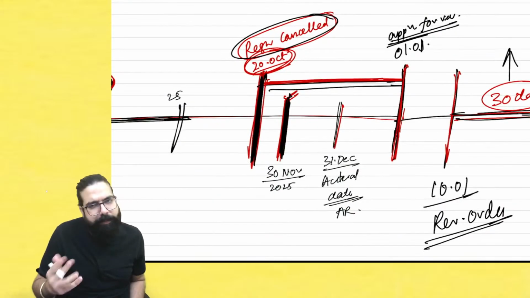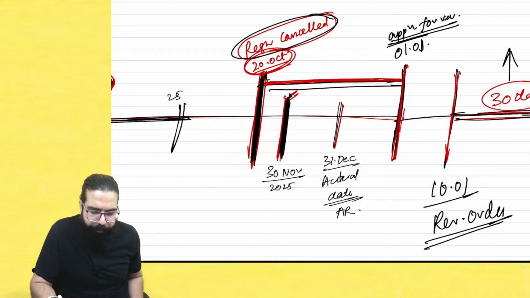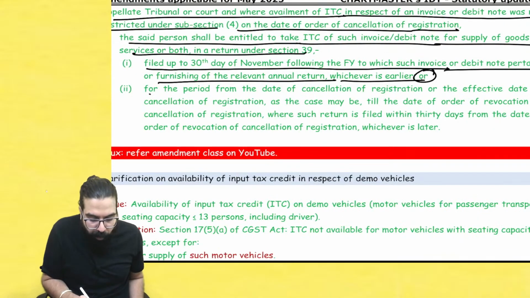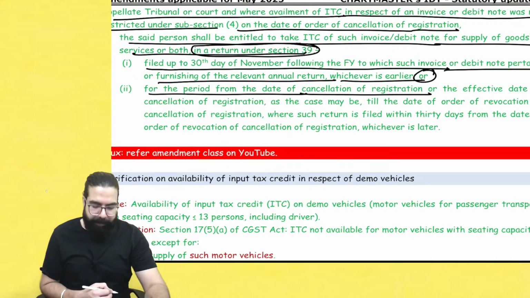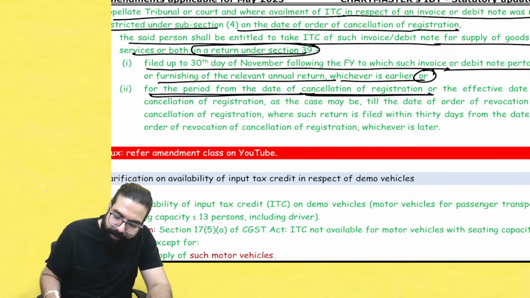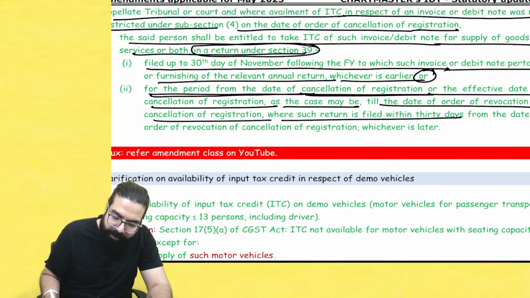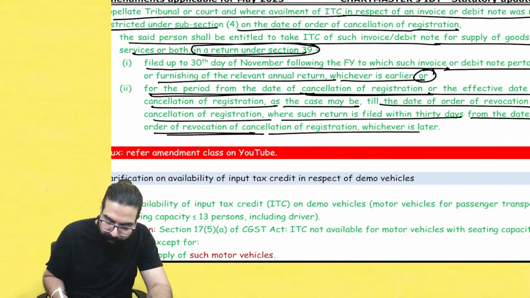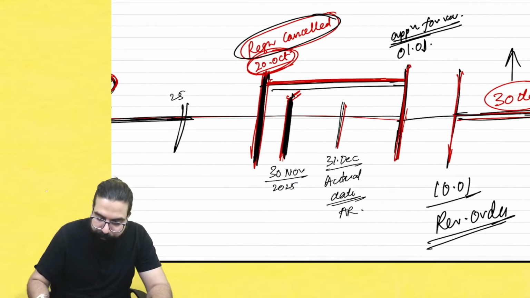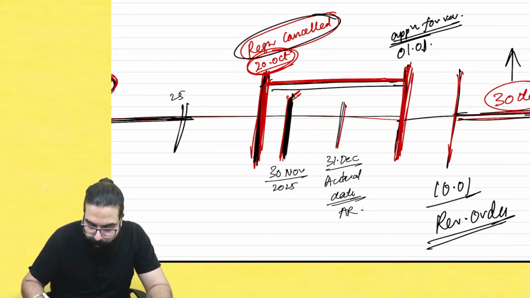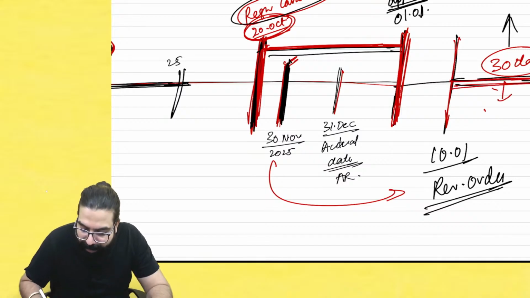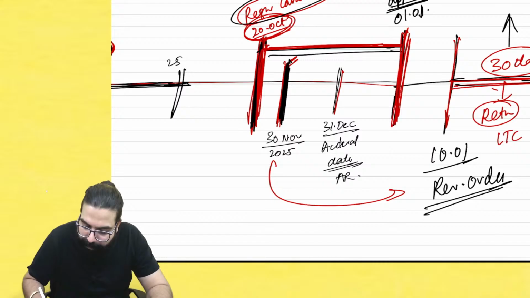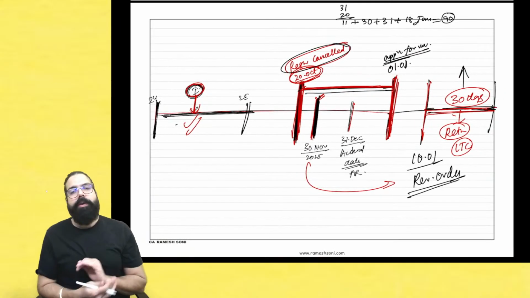Baba, up to this date you could have taken the credit, but sir, now so I did not take. Now what to do? So they are telling, or for the period from the date of cancellation, whenever you are filing a return under section number 39, for the period from the date of cancellation or the effective date of cancellation, as the case may be, till the date of order of revocation, where such return is filed within 30 days from the date of order of revocation, whichever is later. What they are telling? So sir, from here till here, whatever the returns are pending, you will file it once the revocation order comes within the next 30 days. When you are filing your return, please go ahead and take the input tax credit with respect to this invoice. I hope this point is clear.